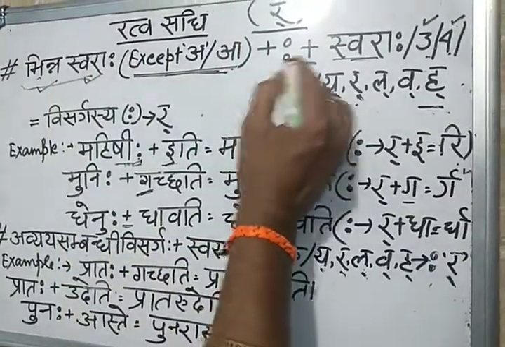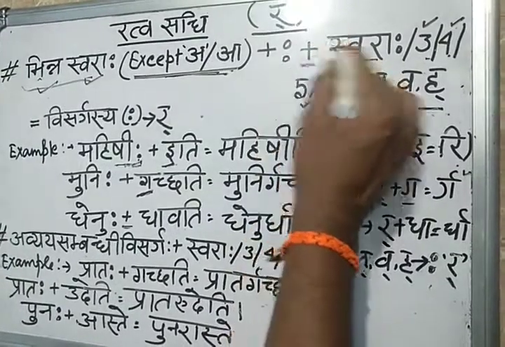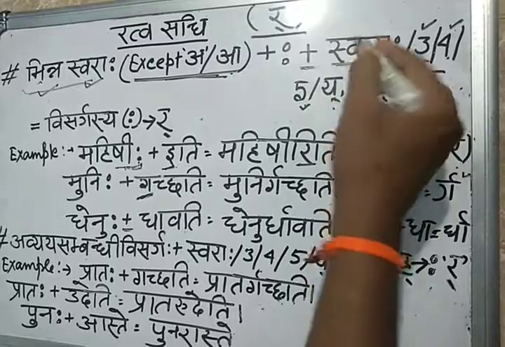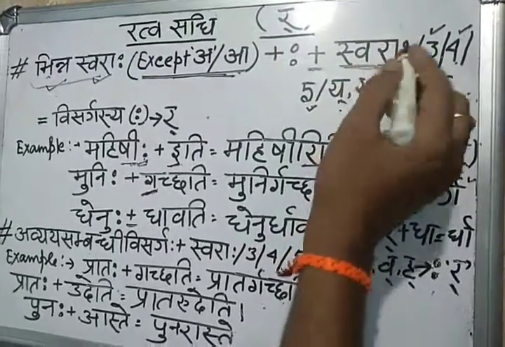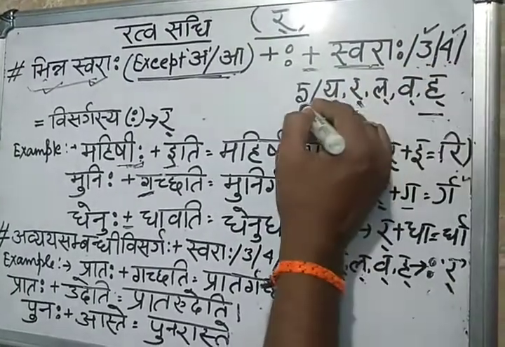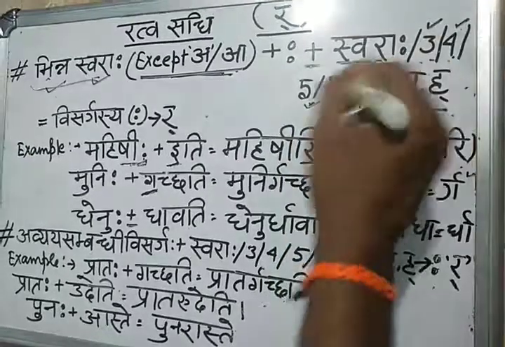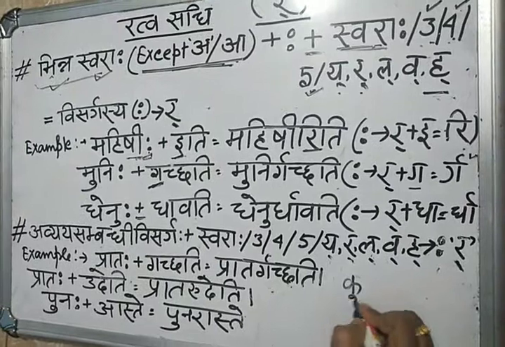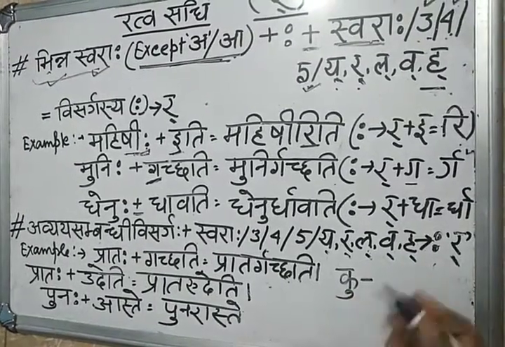Then Visarga, plus followed by whom? Swaraha. Swara means any swara: O, A, E, U. Then 3, 4, 5. Already several times I told you what 3, 4, 5 means. Suppose I am writing your Ku class. Under Ku class, what will the 3 letters be?